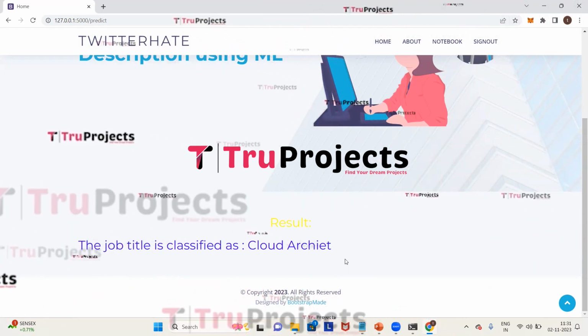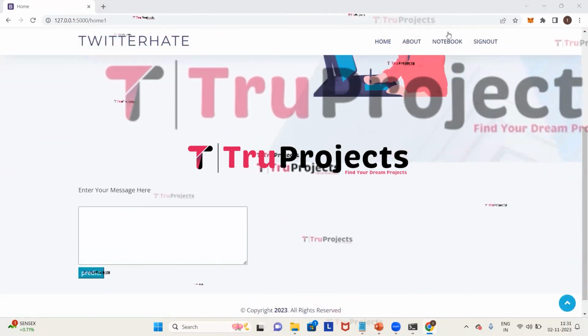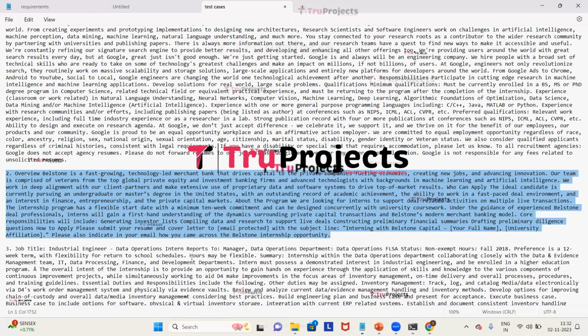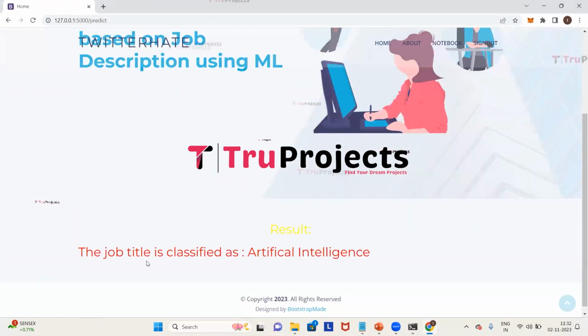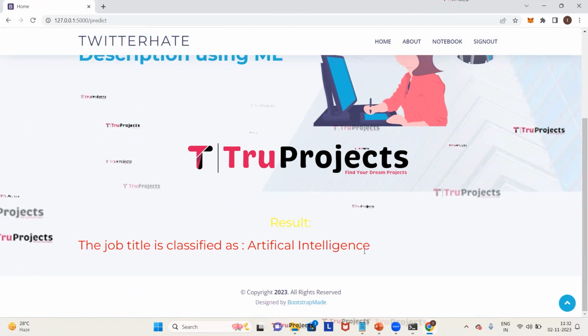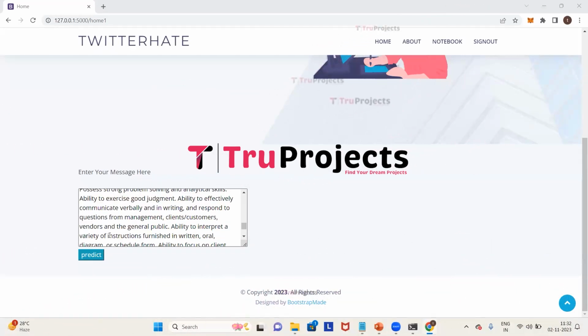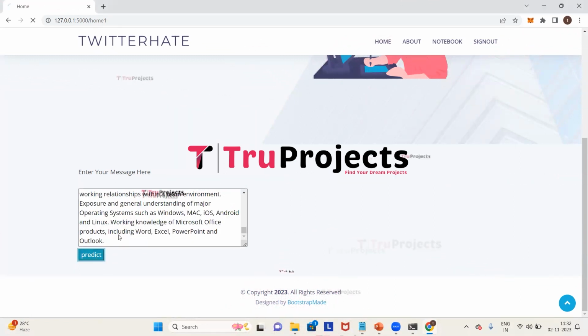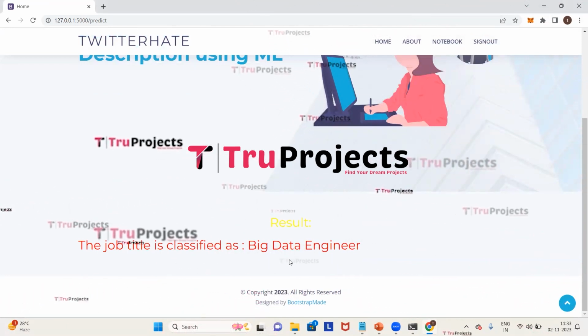Now we will give another job description. This time we'll copy the second job description and we will paste it here. Now we will click on predict. So it is predicted that the job title is classified as artificial intelligence. Now we will give one more text. So here I entered other text. Now we will click on predict. So it is predicted that the job title is classified as big data engineer.